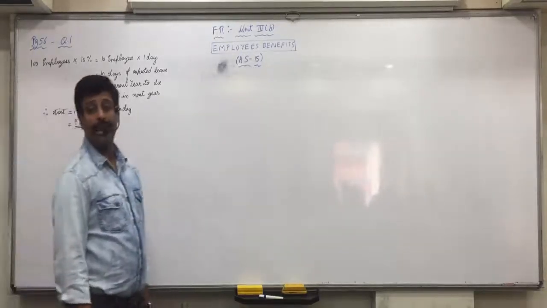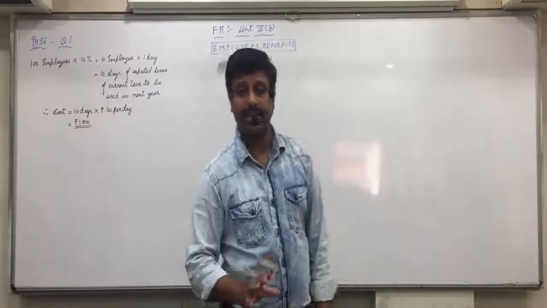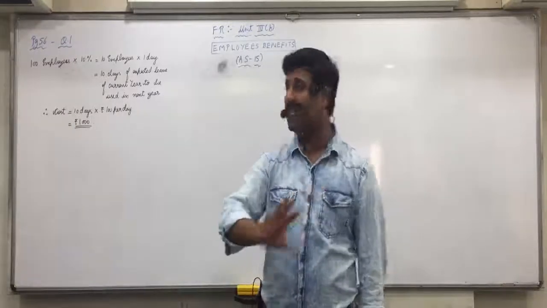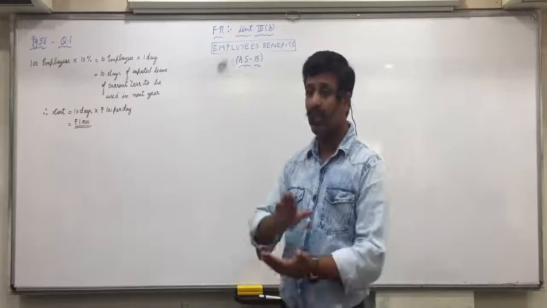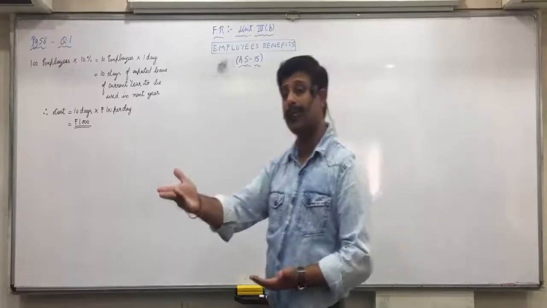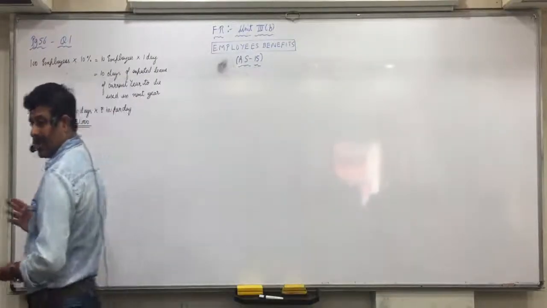Okay, so how much amount will you debit in the P&L account of 2006? Whatever amount you paid for 2006 plus this 1000, which is of 2006 but will become payable in 2007. Is everyone clear with it?